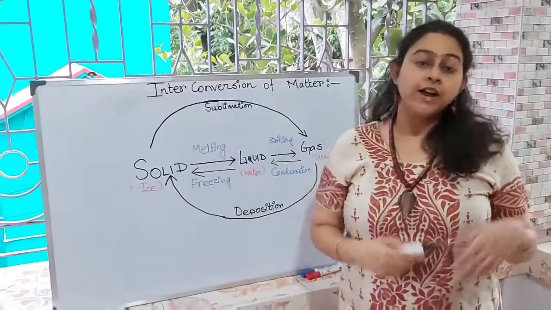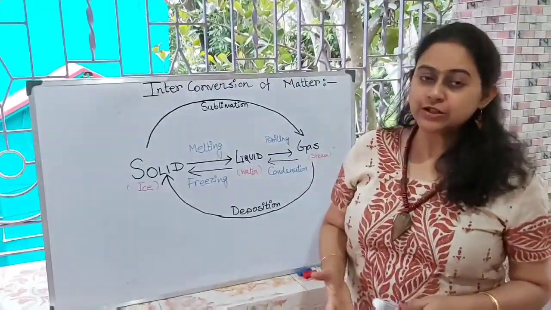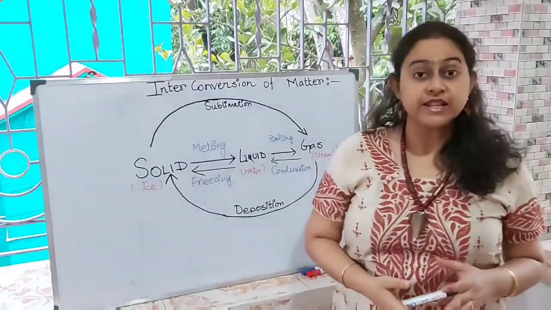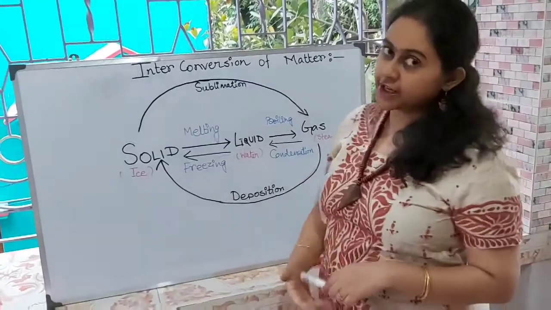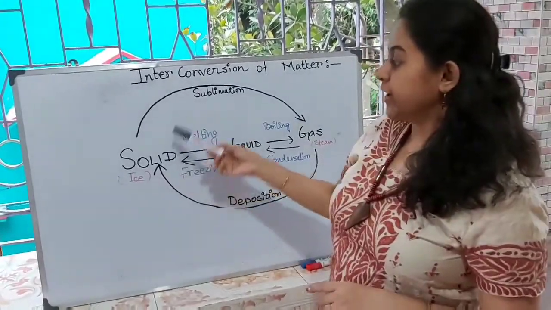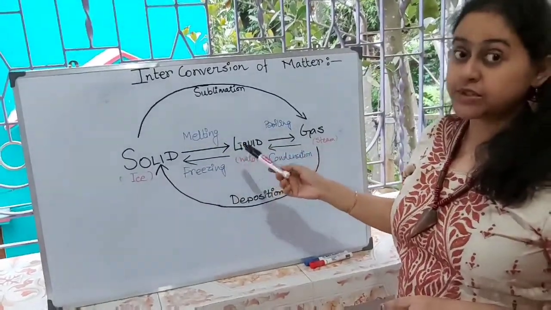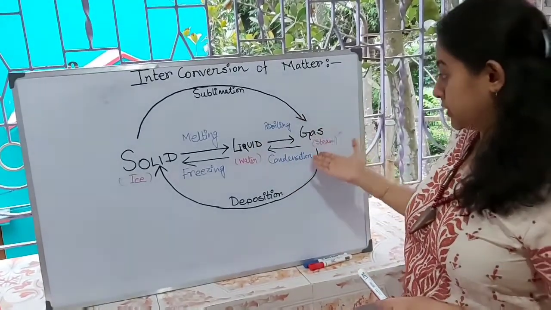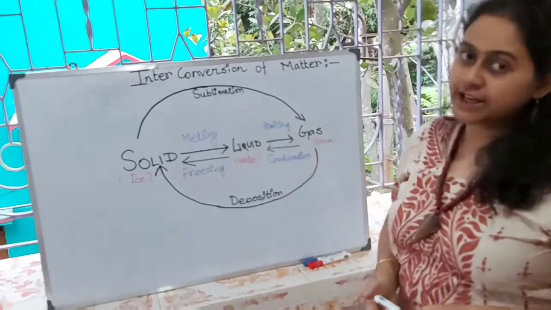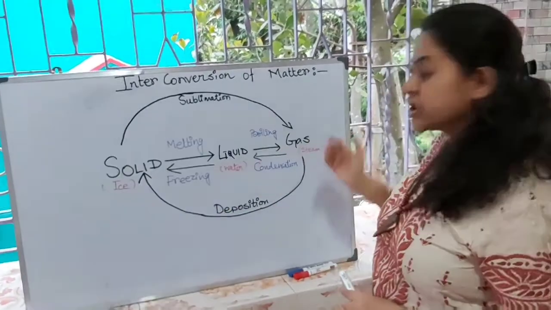I hope that all of you have understood the entire process of interconversion of matter. So let me show you again on the board. When a solid melts it becomes liquid. After liquid, when you give heat, it starts boiling and you get steam as the gaseous phase.